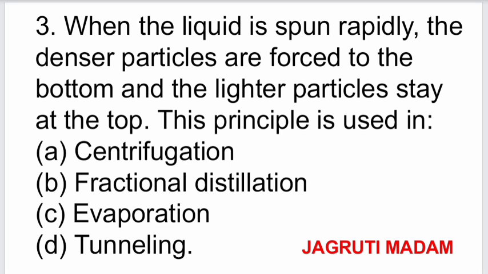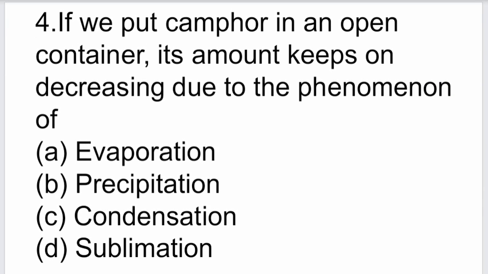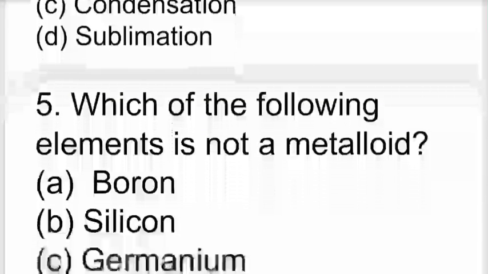The correct answer is centrifugation. Fourth question: if we put camphor in an open container, its amount keeps on decreasing due to the phenomenon of: the options are evaporation, precipitation, condensation and sublimation. The correct answer is sublimation.